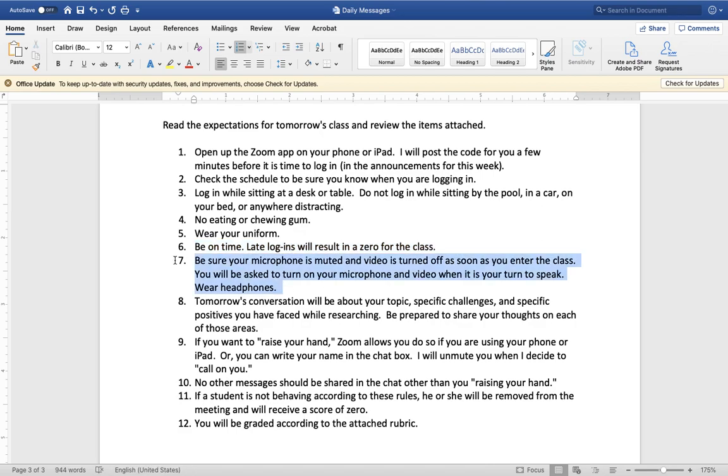I already explained this part to make sure that our audio is not full of feedback, and to make sure our videos are not all on and we're all taking turns distracting each other with silly faces or anything. I do want you to make sure that your microphone is muted and your video is turned off as soon as you enter the class.